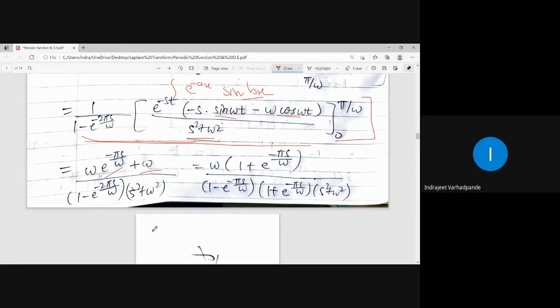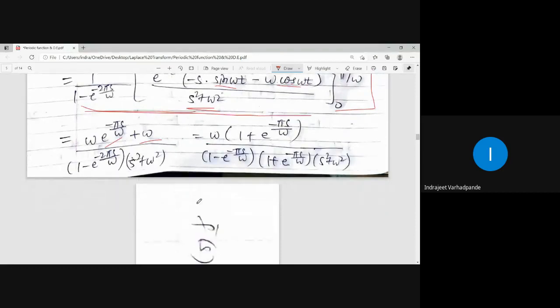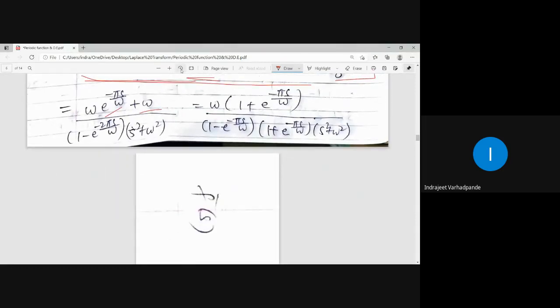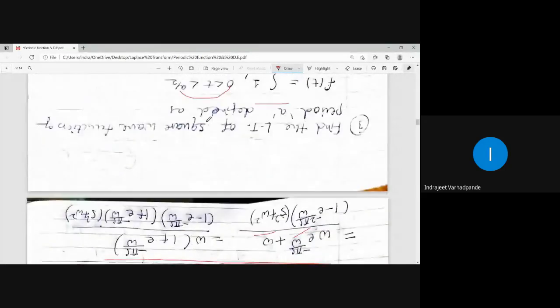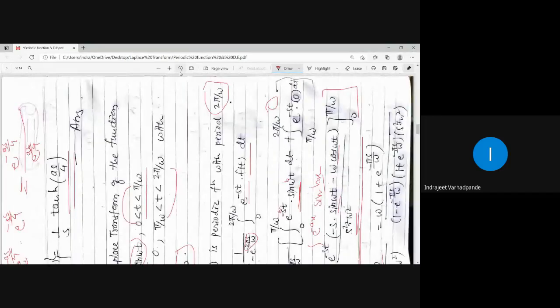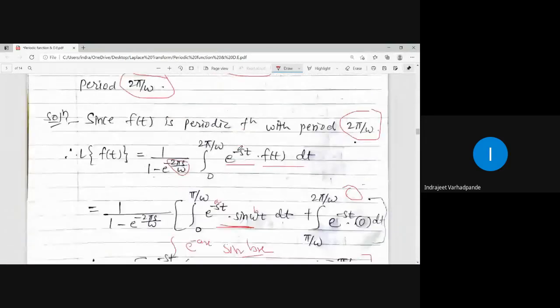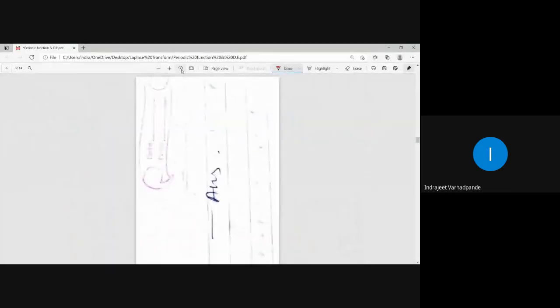Is it over? So the final answer will be Laplace of f of t is f bar of s.